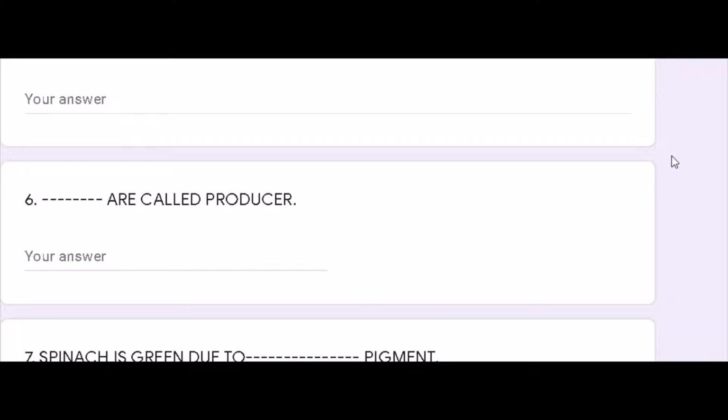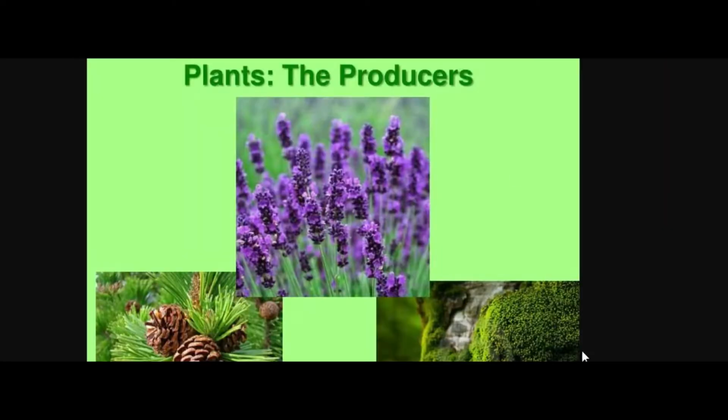Now here is your question number 6. Dash are called producers. What are producers? Producers are those which produce their food themselves. I think, my dear students, you all know that only plants produce their food themselves.